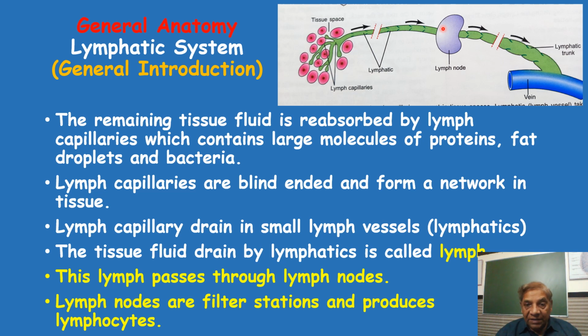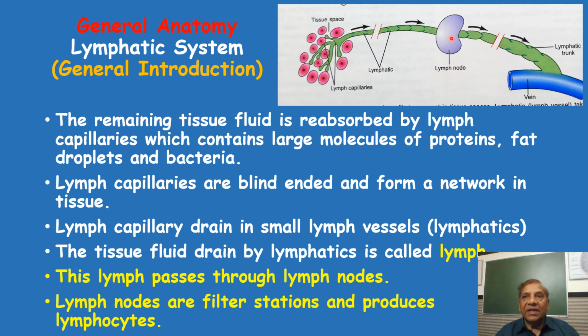So what is lymph? Lymph is nothing but the tissue fluid which was not absorbed by the blood capillaries. Whatsoever has been absorbed by the lymph capillaries, that is the lymph. So this lymph then will pass through the lymph node. Pass through means, in layman terms, it will be filtered. That means the lymph node acts as a filter station for the lymph which is passing through these lymph vessels, or lymphatics.